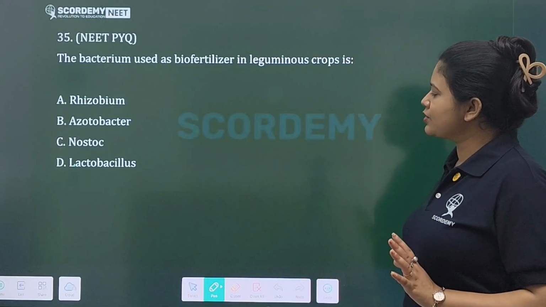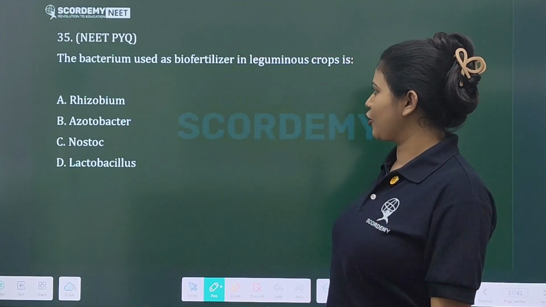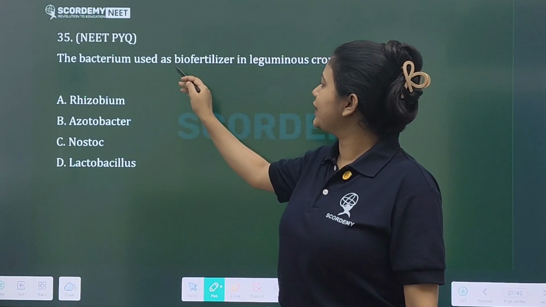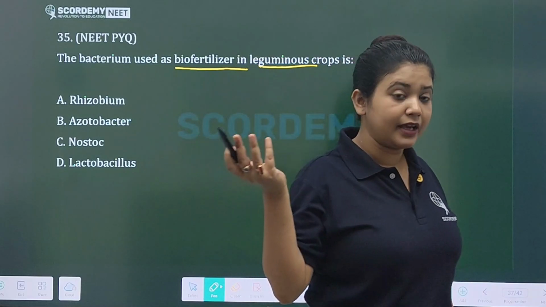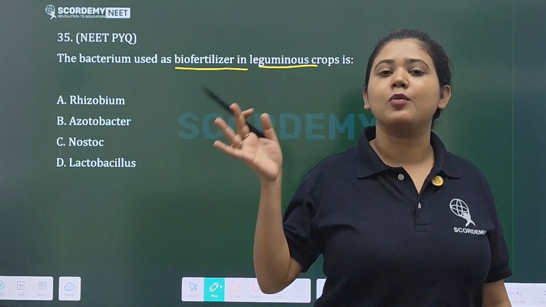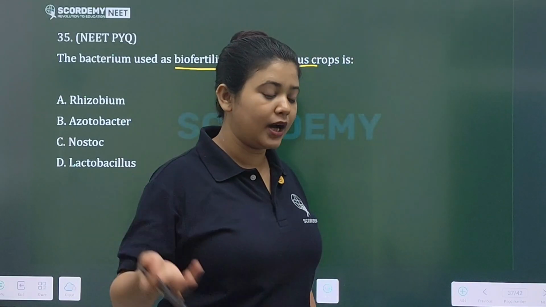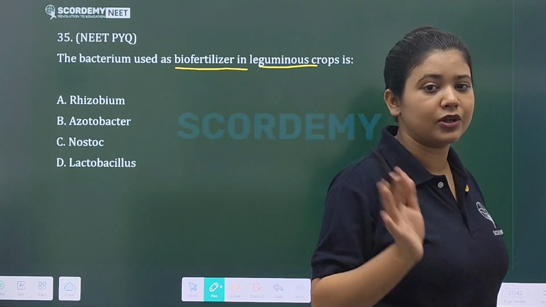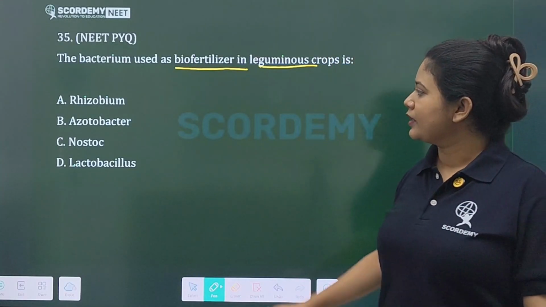The bacterium used as biofertilizer in leguminous crop. What is leguminous crop? Leguminous crops are those crops that help to fix nitrogen into ammonia. Nitrogen fixation. So which bacteria is used there?